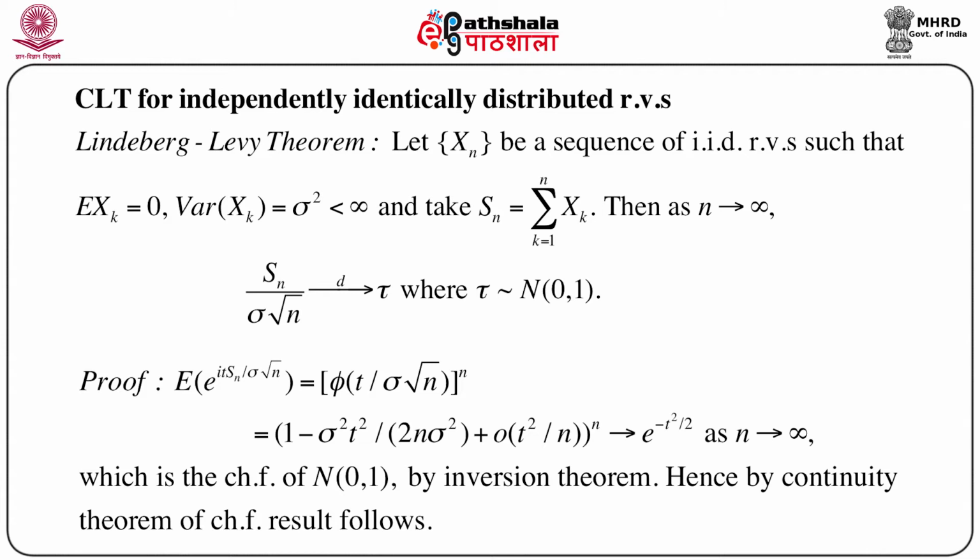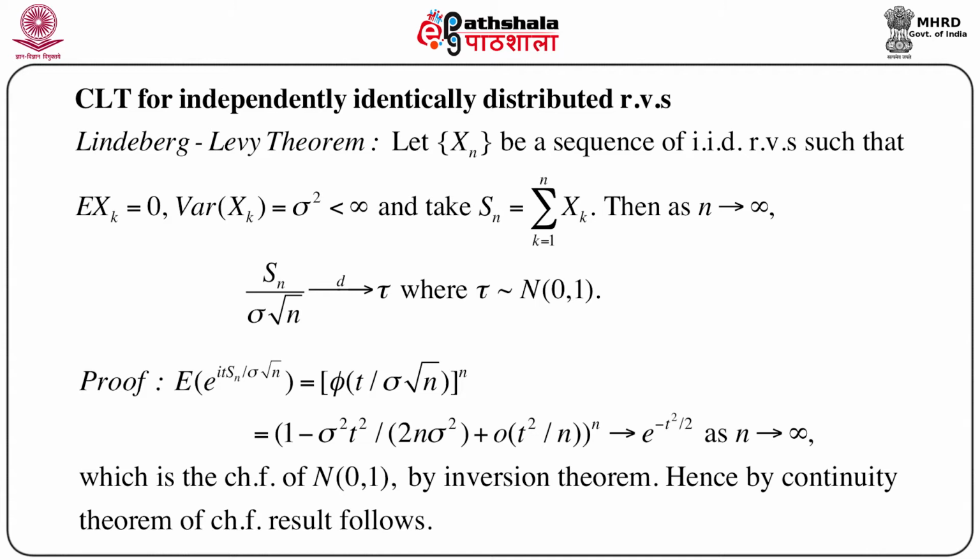And it is easy to see that if we expand this, by the standard expansion, we will get 1 minus sigma square t square by 2 n sigma square plus small o of t square by n, whole to the power n. And this goes to e to the power minus t square by 2 as n goes to infinity. This is a standard limit problem.